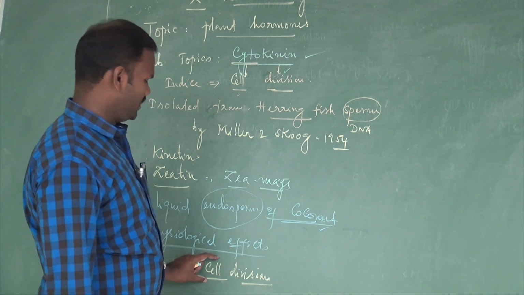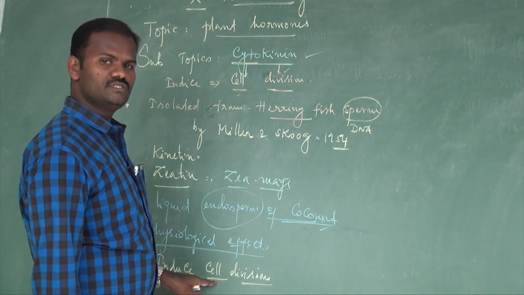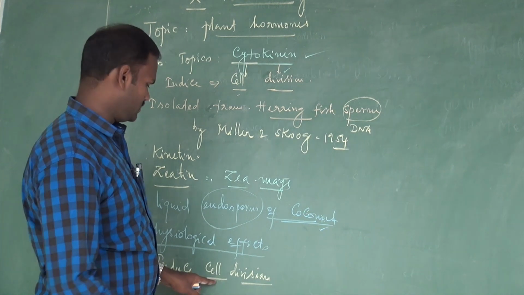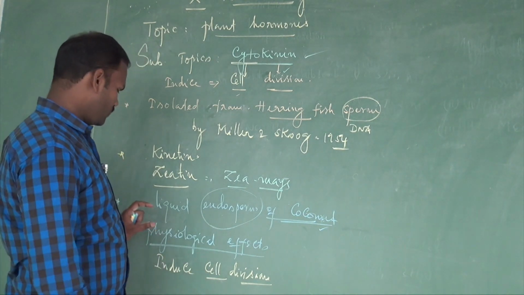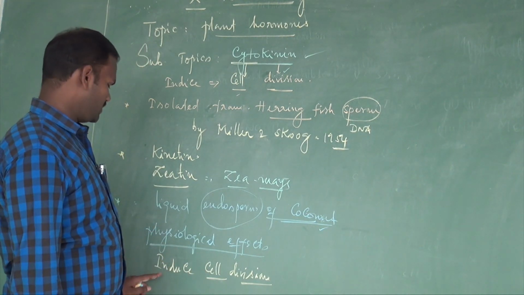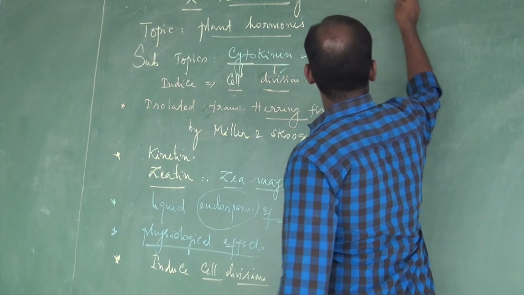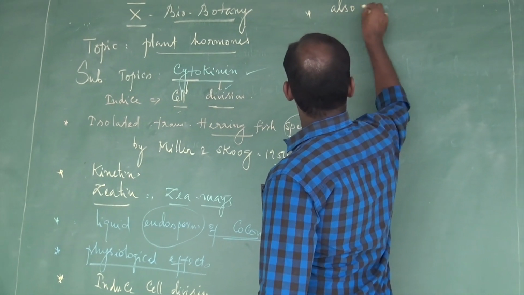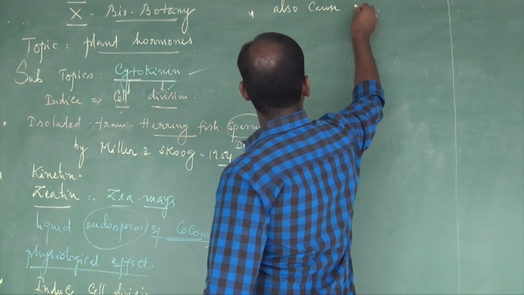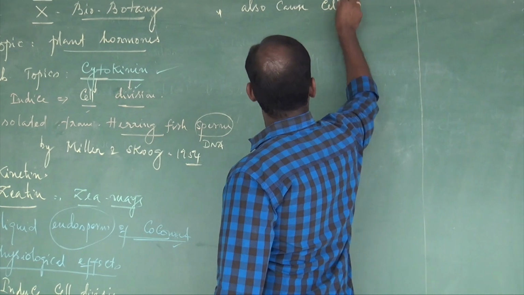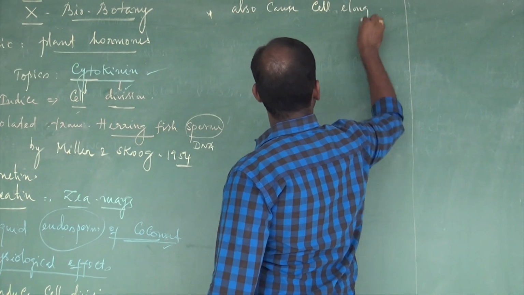Because of this property, it is extensively used in plant tissue culture. I will explain later how it is used in plant tissue culture. So the first physiological effect is induced cell division, and it also causes cell elongation.